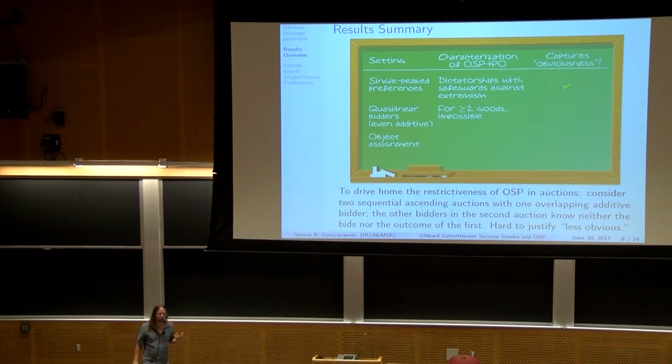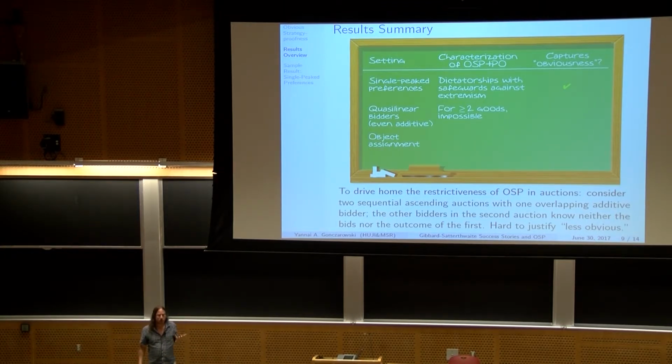And to drive home the restrictiveness, I would ask you to think about the following scenario. Everything's additive, so we can basically decompose an auction into an auction for the first item and an auction for the second item. Think about me participating in two auctions. One of them today, the other one next month. They're going to be in different cities. I'm going to be the only bidder in both of them. And no one in the second auction is going to know anything about what happened in the first auction. They may know that it existed, but they wouldn't know what people actually played.